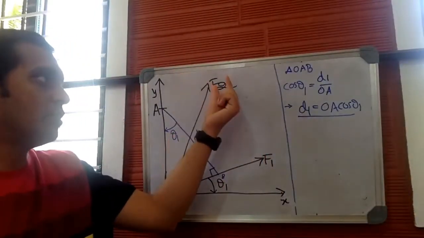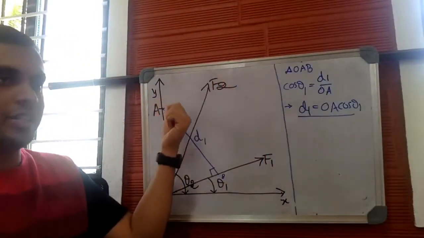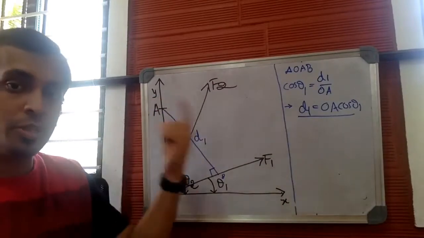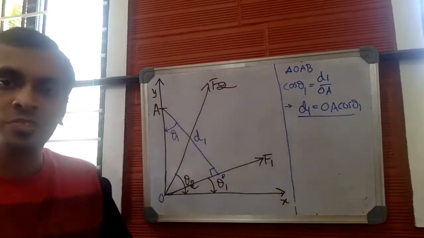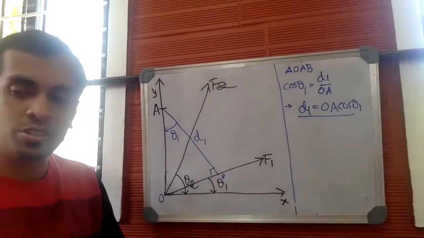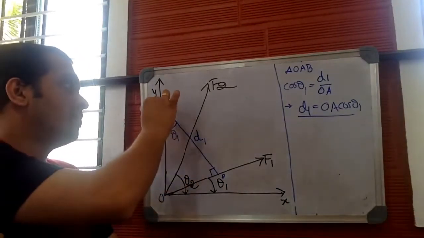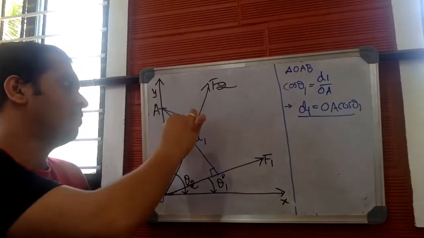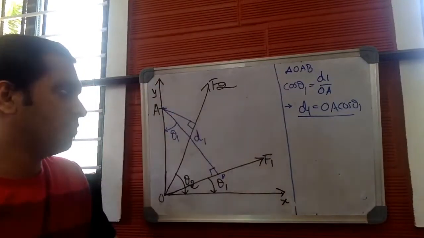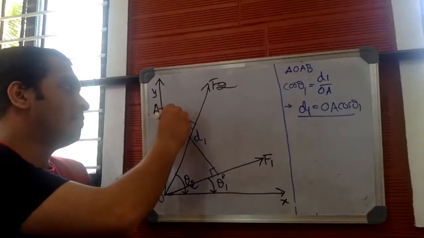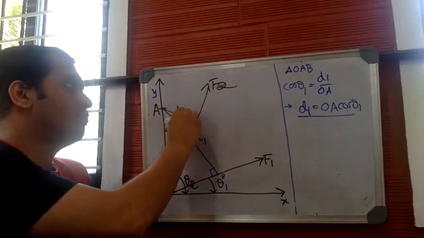To find the moment produced by force F2 about point A, we need the perpendicular distance from A to F2. Is it not? In order to find perpendicular distance, we have to draw a perpendicular line from A to F2. And let me mark this perpendicular distance as D2.